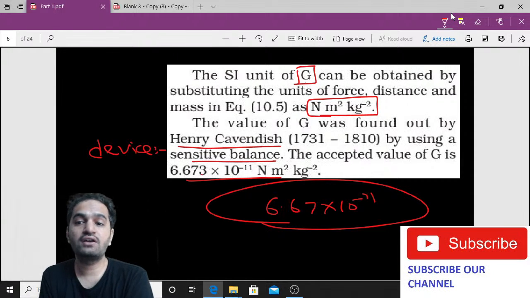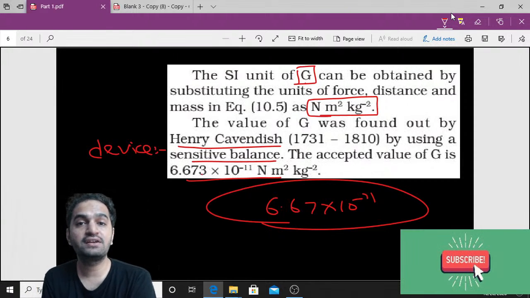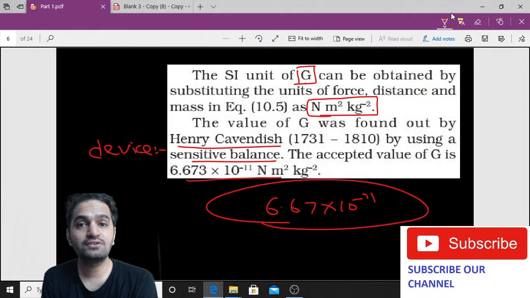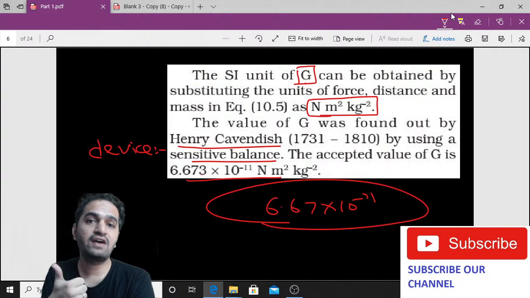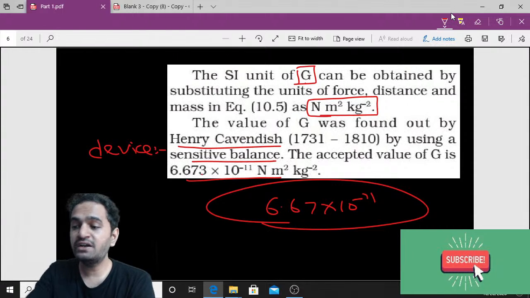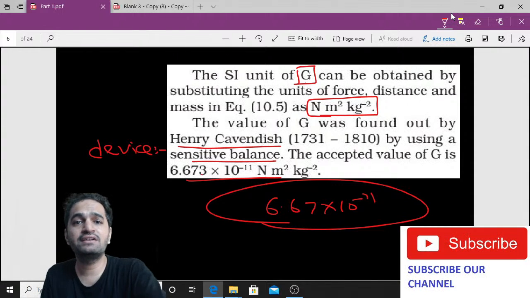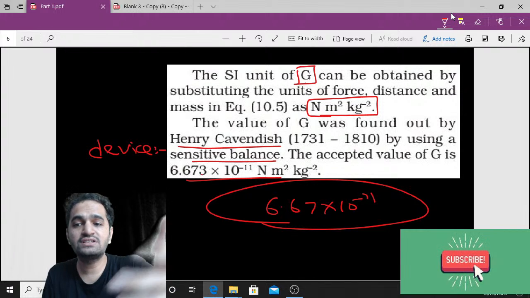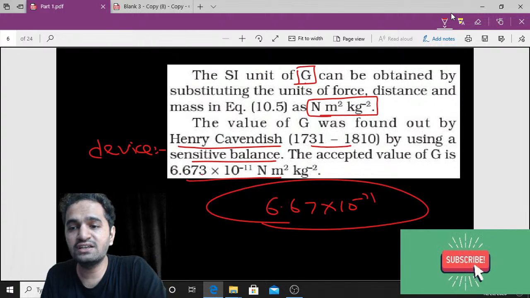Now his experiment is not there. His experiment is anyway too complicated, and that experiment is not in your syllabus. What you have right now is just the value. Anyway, that is a very old experiment, and even if I explain it, it doesn't have any value, because you can see which year he belonged to.